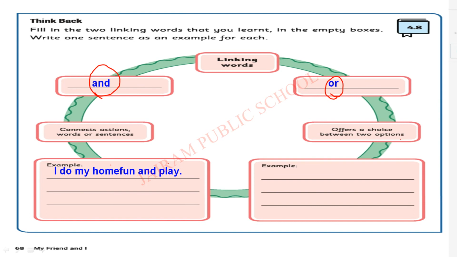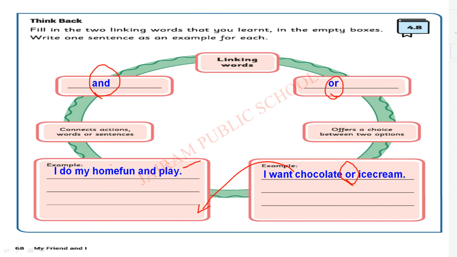Next one. Next linking word is or. O-R. Or offers a choice between 2 options. Here connection is made. Here option, choice is made between 2 options. Okay. The sentence is I want chocolate or ice cream. This is my example sentence. I have given here option, choice. If you want both chocolate and ice cream, this sentence should come here. I want chocolate and ice cream, like that.